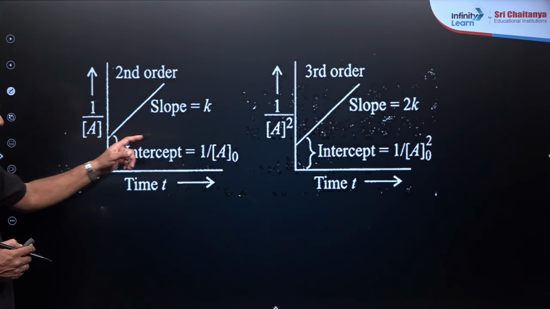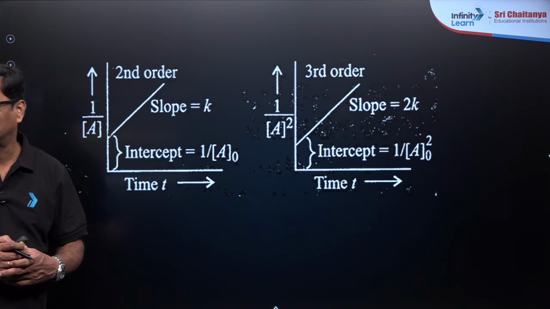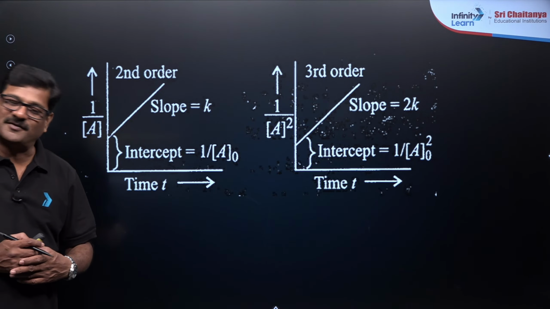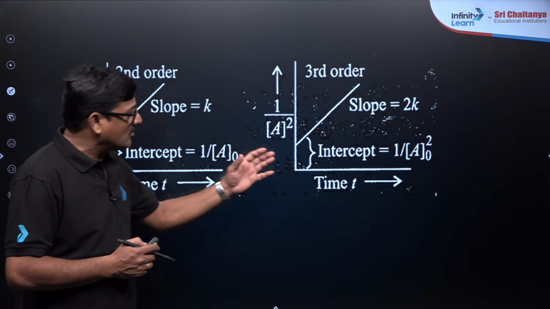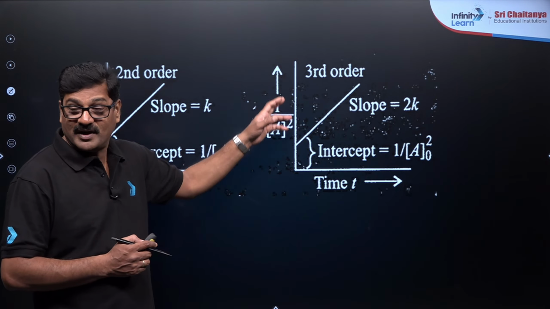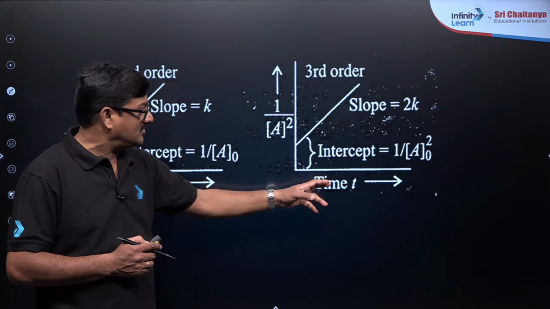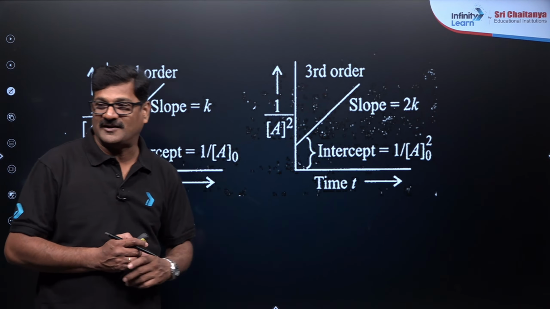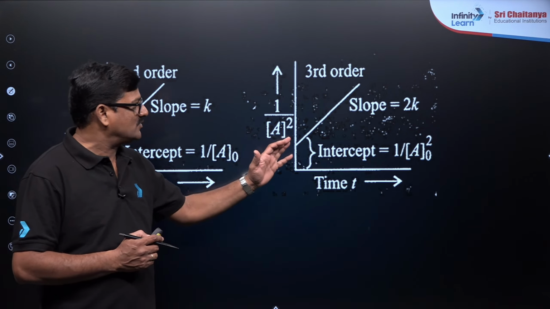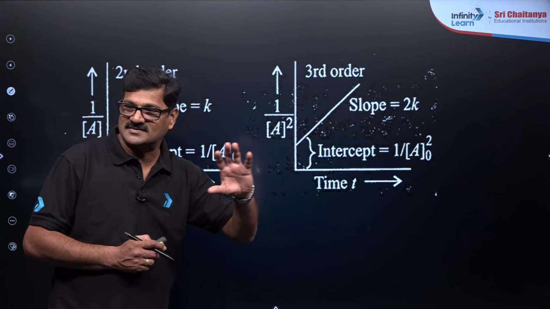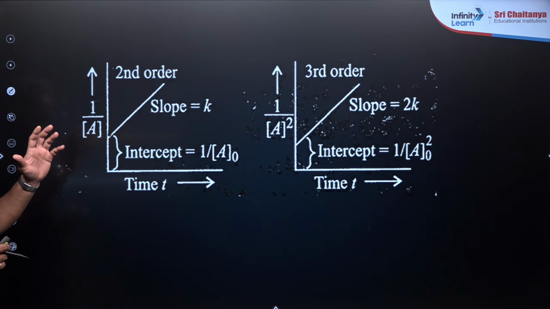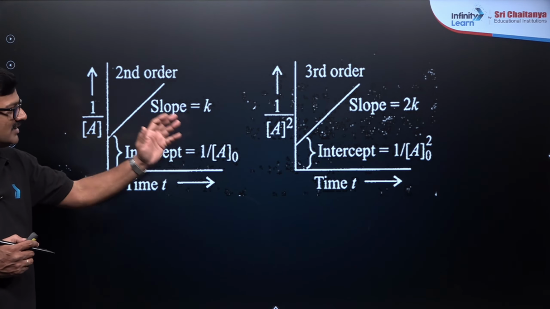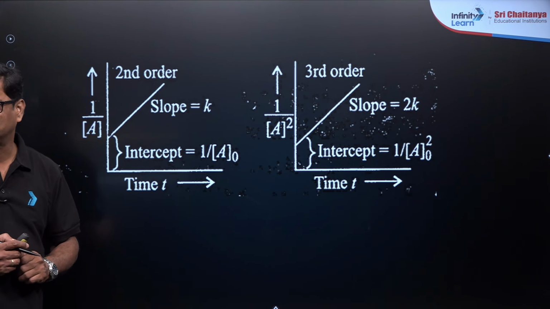And the intercept is going to be 1 by initial concentration. For the second order, you're going to get 1 by A square upon time, a straight line with a positive slope. This is a third order. So just to identify that, if it is 1 by A, second order; 1 by A square, third order.